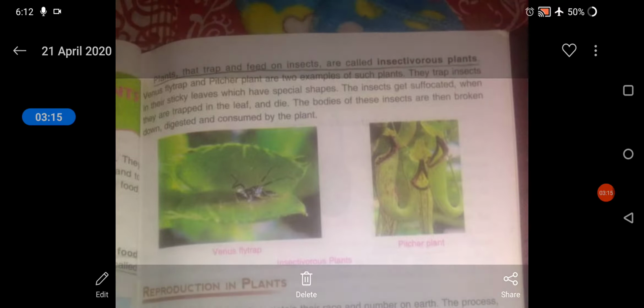Next is the insectivorous plants. The plants which feed on the insects. They trap the insects and get extra nourishment from the insects. For example, your pitcher plant or the Venus flytrap.